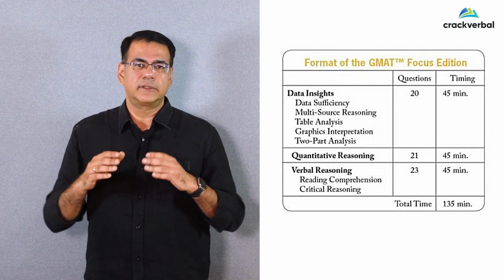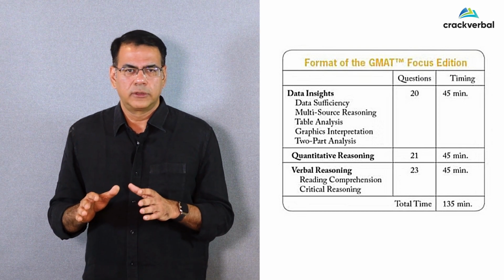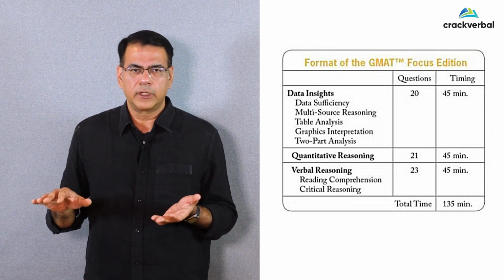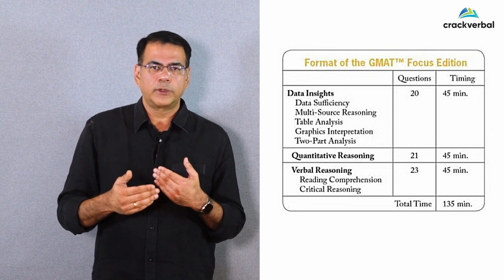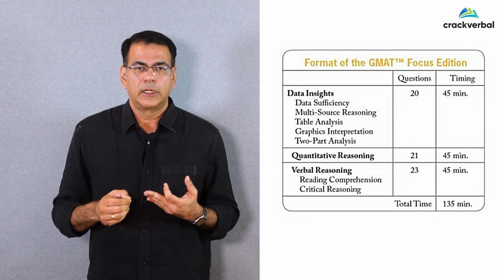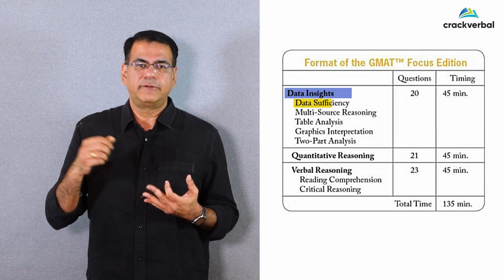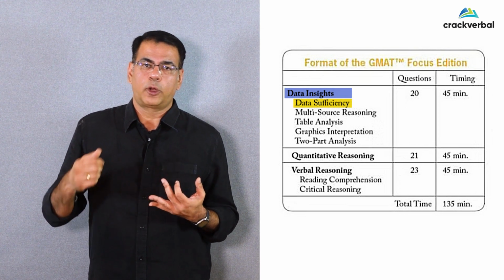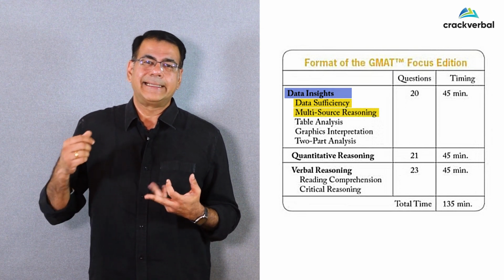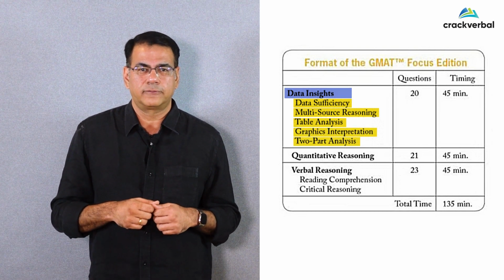But there is something interesting about what has happened to IR. So what you can see is in the GMAT Focus Edition, we have 3 sections instead of 4. So AWA and IR have been removed, okay? But now what you have is Quant, Verbal and DI, or Data Insights. Now what is this section called Data Insights? DI will have data sufficiency questions, but you'll also see multi-source reasoning, table analysis, graphics interpretation and two-part analysis.